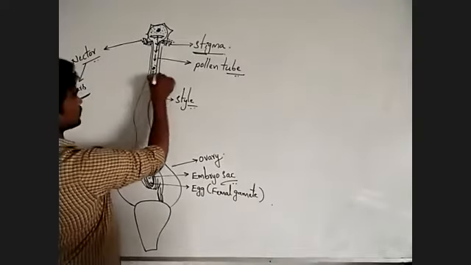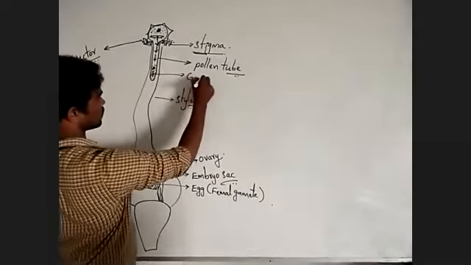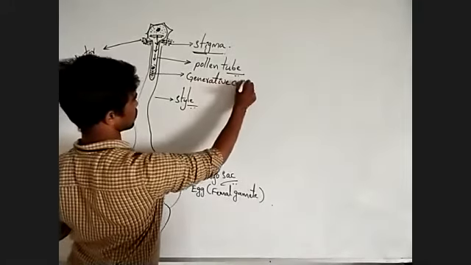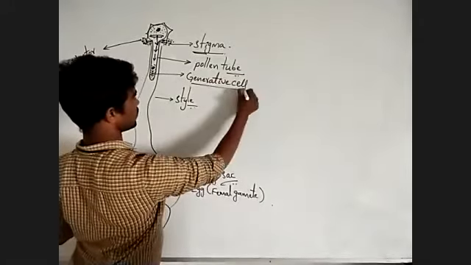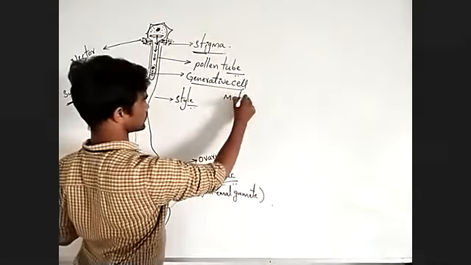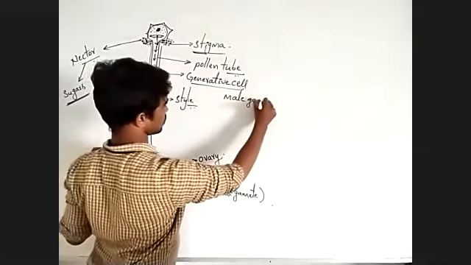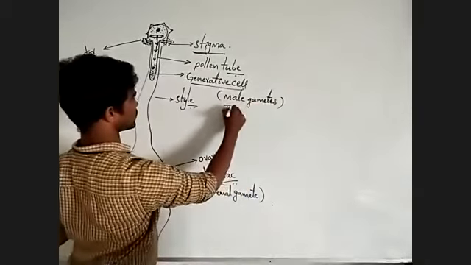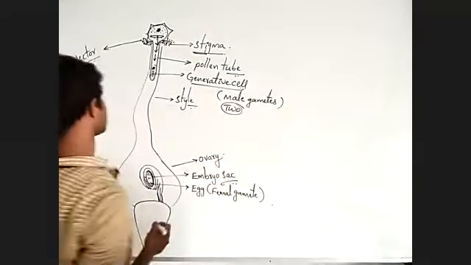This is the generative cell. It gives the male gametes, two male gametes.